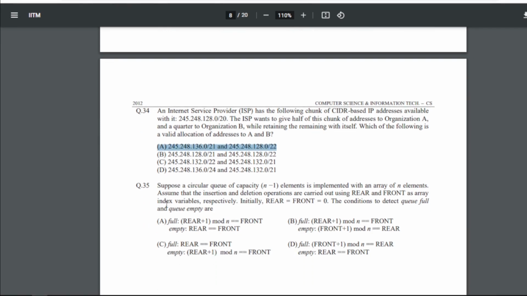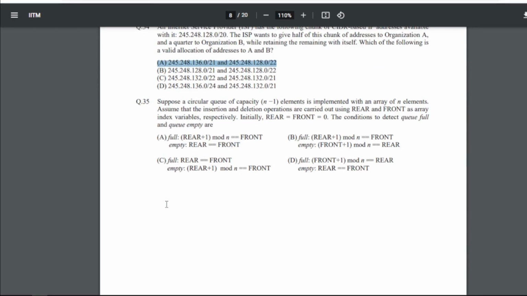Now 35 is: suppose a circular queue of capacity (n - 1) elements is implemented with an array of n elements. Assume that the insertion and deletion operations are carried out using rear and front as array index variables respectively. Initially rear = front = 0. So the conditions to detect queue full and queue empty are what? For 35 then our answer will be A, that is full equals (rear + 1) mod n == front, and empty equals rear == front.